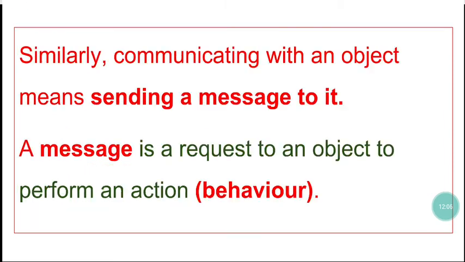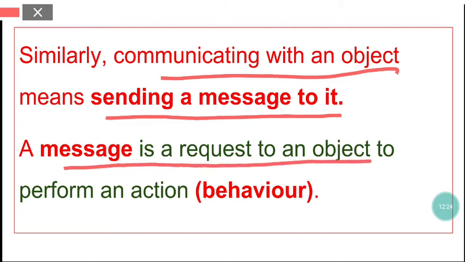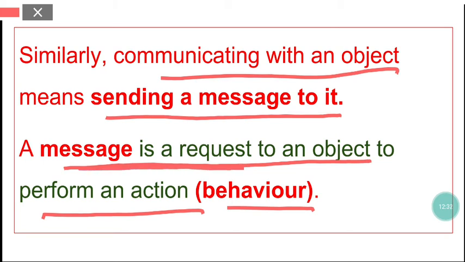So similarly, communicating with an object means sending messages to it. To communicate with an object, we need to send a message to the object. And what is a message? A message is a request to an object to perform an action or a behavior. So what is the meaning of message? Message is a request to an object to perform an action. So in order for an object to perform a certain action in our software, we need to send a message to the object.